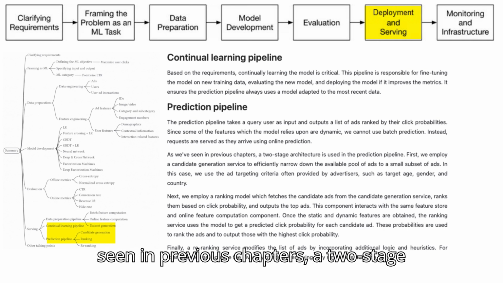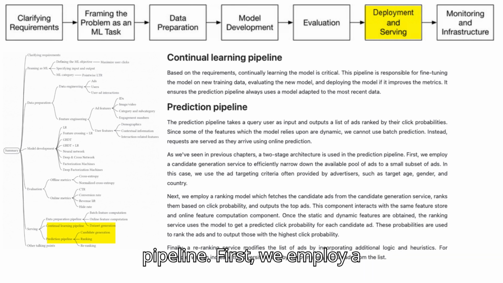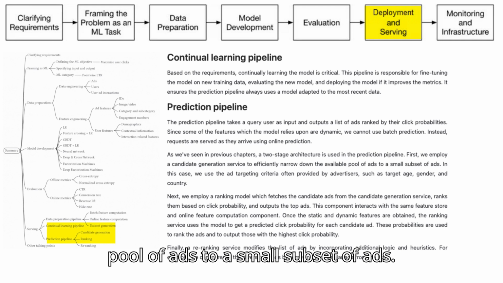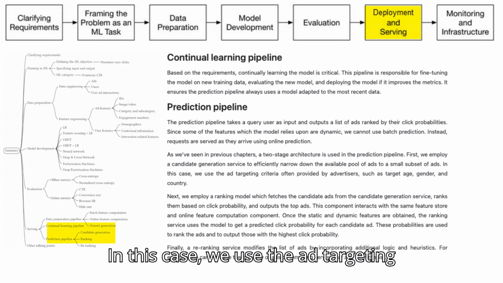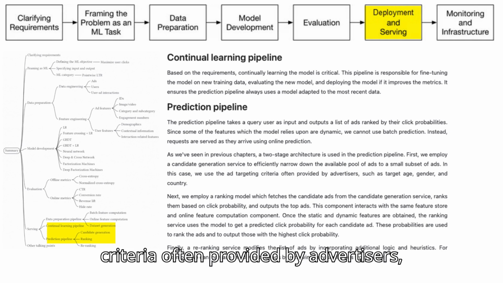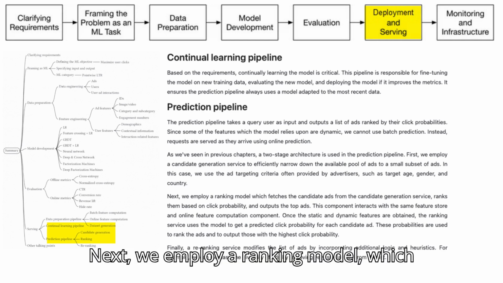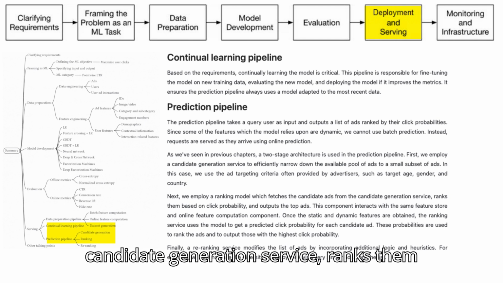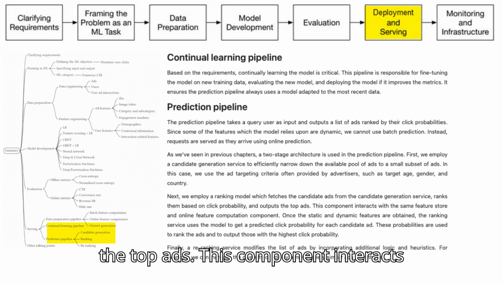As we've seen in previous chapters, a two-stage architecture is used in the prediction pipeline. First, we employ a candidate generation service to efficiently narrow down the available pool of ads to a small subset of ads. In this case, we use the ad targeting criteria often provided by advertisers, such as target age, gender, and country. Next, we employ a ranking model, which fetches the candidate ads from the candidate generation service, ranks them based on click probability, and outputs the top ads.